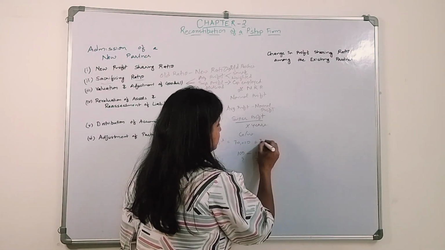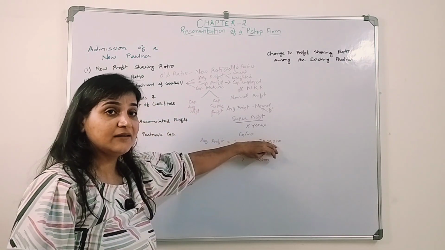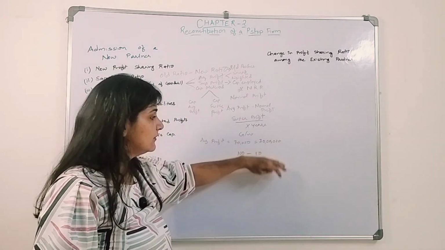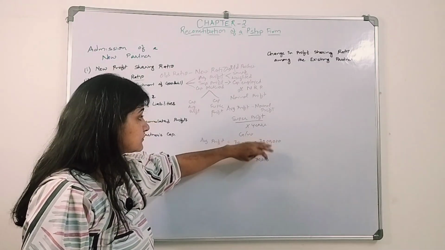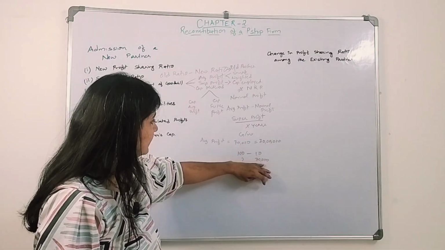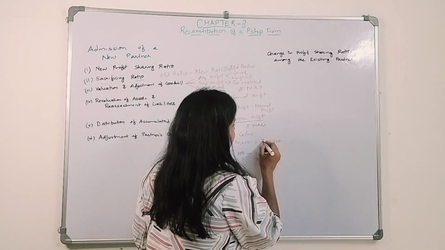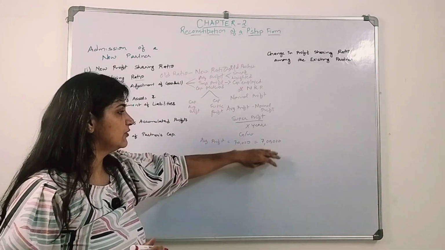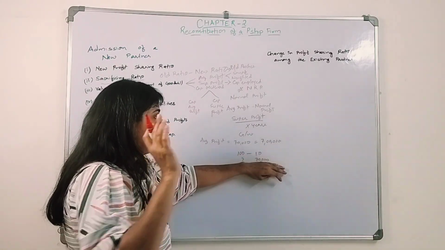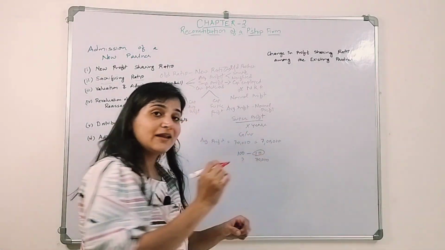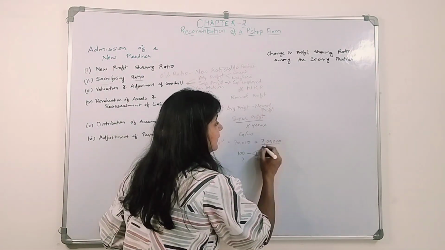That is 7 lakhs. If they invest 7 lakh, then only they will receive 10%, that is 70,000. But this is the capitalized amount.